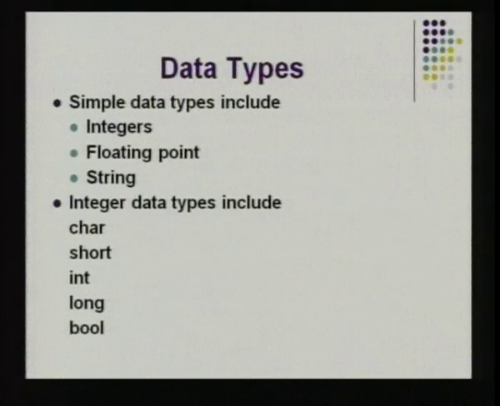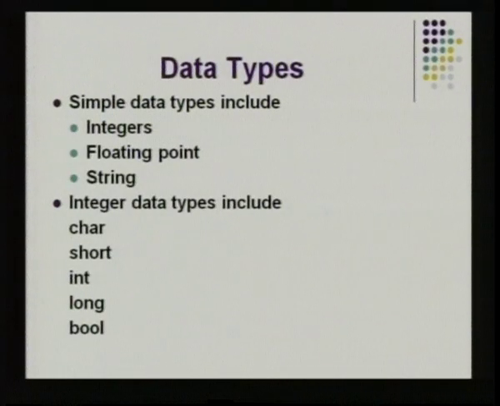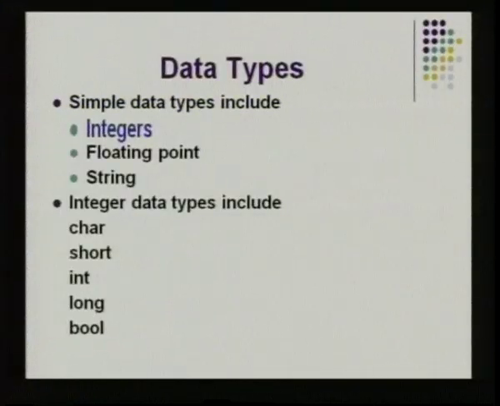Next we move over to the data types that are available in C++. This also is exactly similar to the type of data types we have in C. You have simple data types and data types which are formed according to the user's need also. So in simple data types you have integers for whole numbers without decimals. You have floating point numbers to hold decimal values, and you have strings which are nothing but a sequence of characters. So when you say integers, it is the same 2 bytes memory that is required, floating point is 4 bytes, and string you have a sequence of characters.